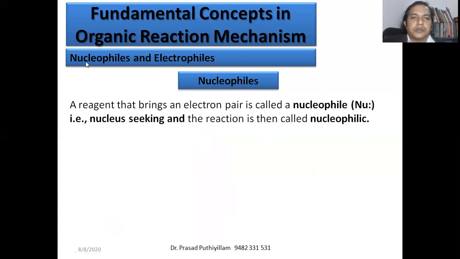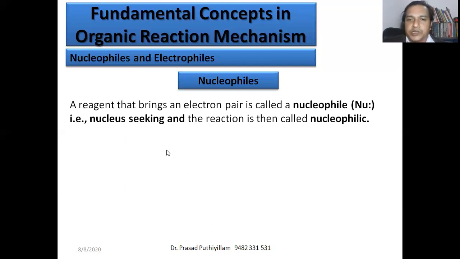Now, some species we call nucleophiles or electrophiles. Nucleophiles are reagents that bring an electron pair, written Nu with two dots, two electrons. That is, it is nucleus seeking.